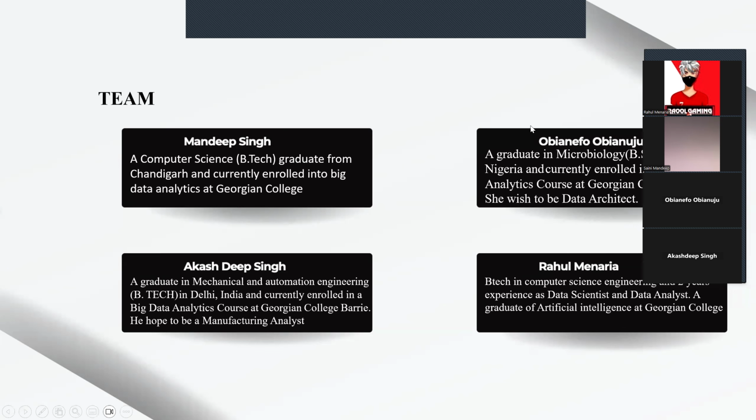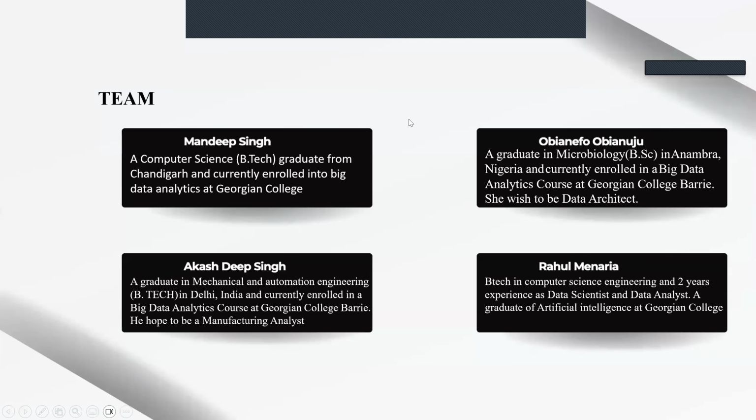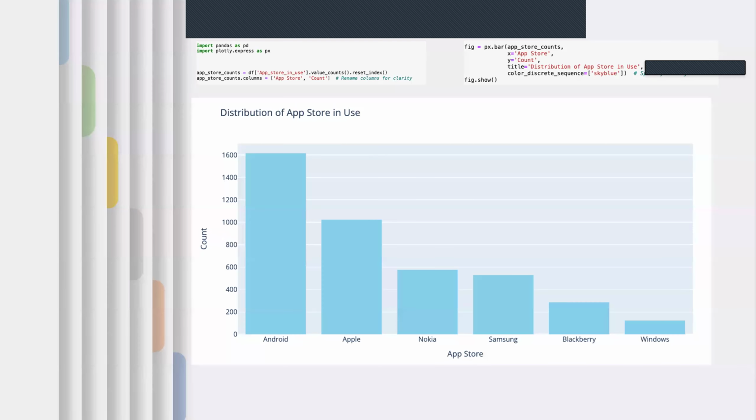So myself, Mandeep, I have a BTech in computer science. Obianju has graduated in microbiology. Akashdeep has a mechanical degree in automation, and Rahul Maneria has a degree in BTech and has 2 years of experience in the data science field.